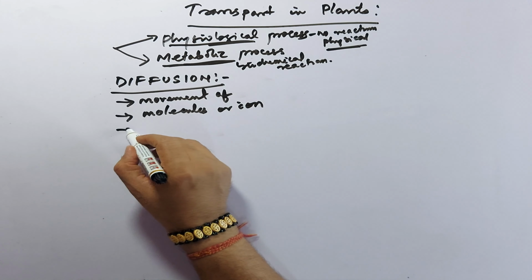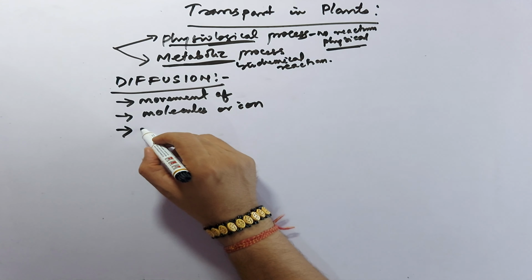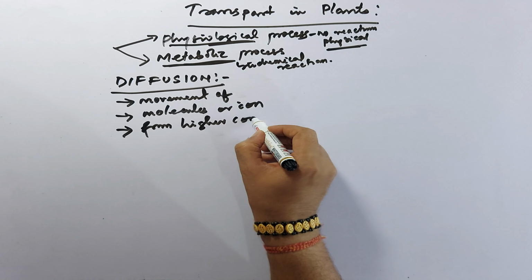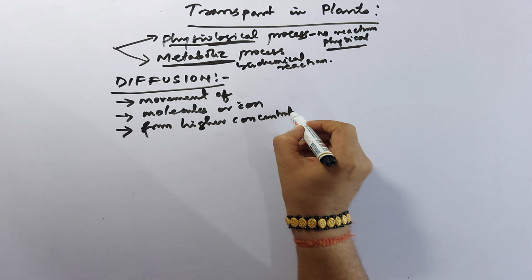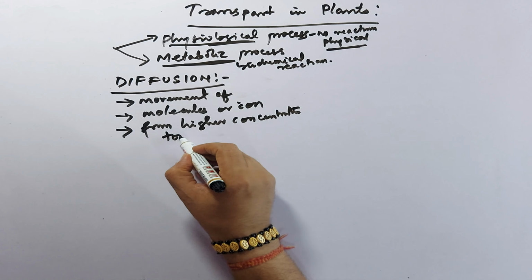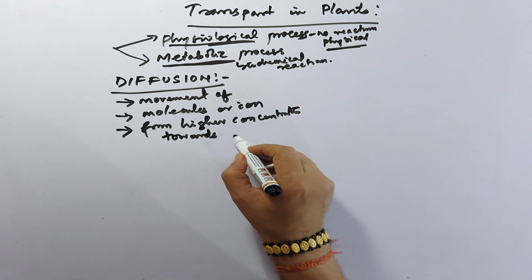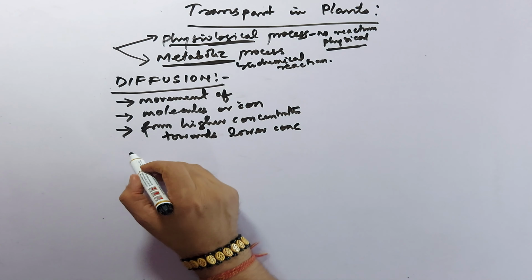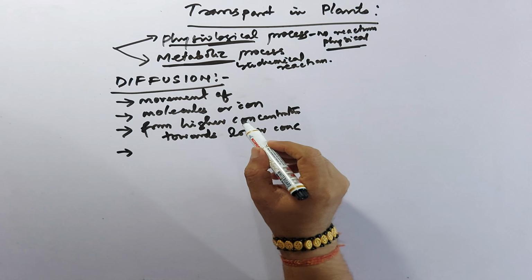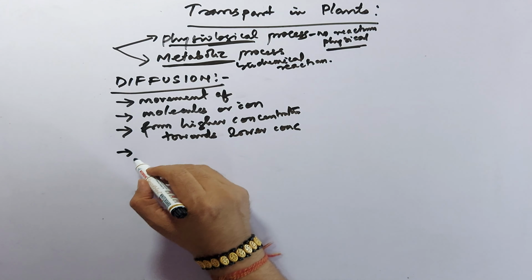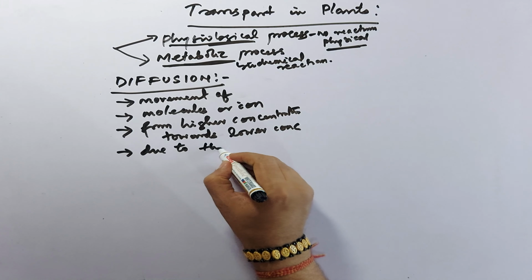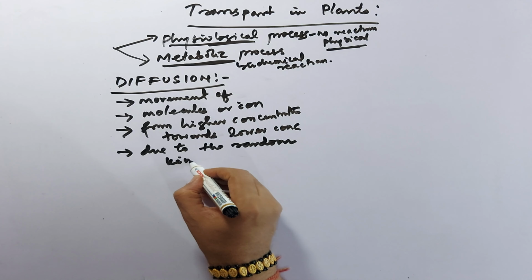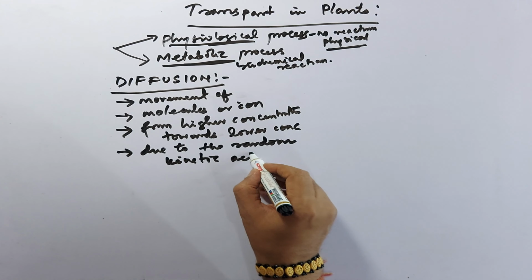From higher concentration towards lower concentration. And why does it move? It is due to the random kinetic activity.